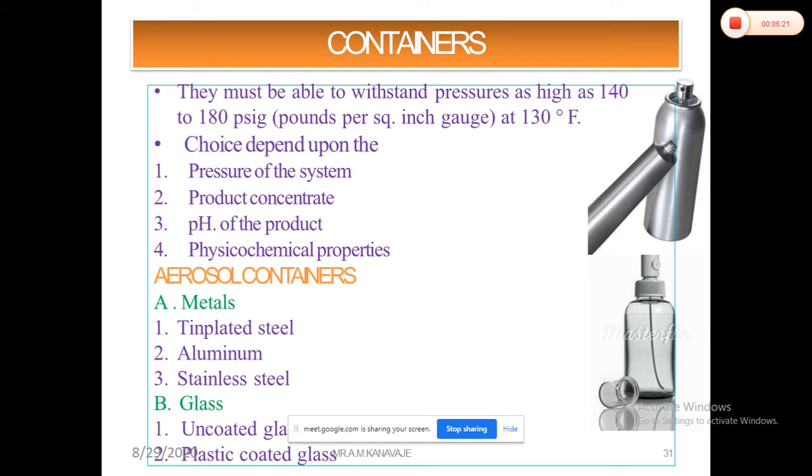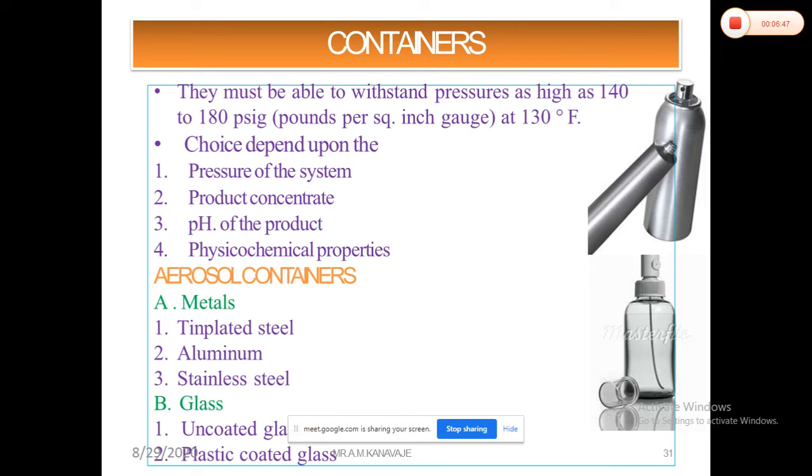and that slowly liberated hydrogen will increase the pressure inside the containers. So what will happen? Your metal container, aluminium, can withstand up to 180 psi pressure. But if it exceeds 180 psi, obviously it will rupture. So in these particular cases, you have to coat the containers with specific resins. Mostly vinyl resins are used.